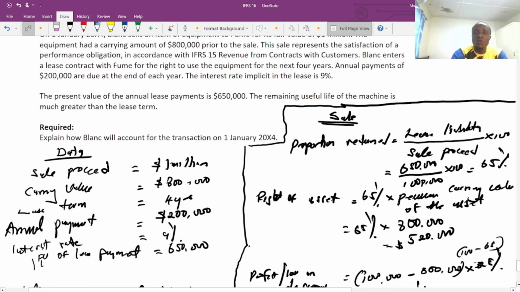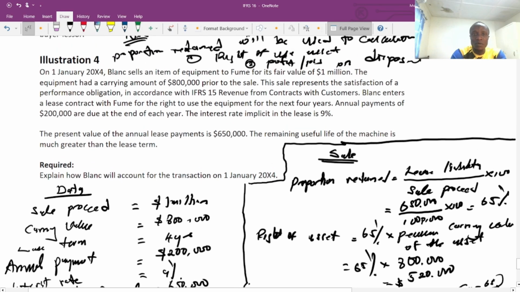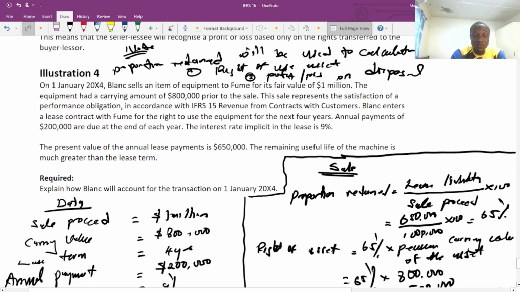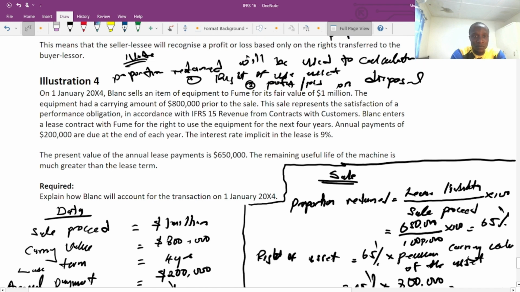So basically, this is all we need to know about IFRS 16 for financial reporting. The only difference between financial reporting and strategic business reporting is the lessor accounting treatment, but you don't need to worry about it at the financial reporting level.